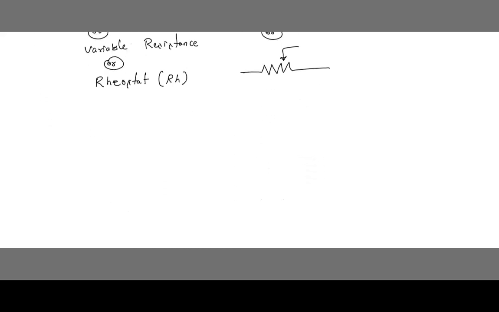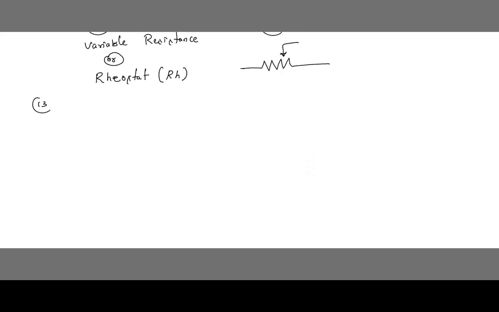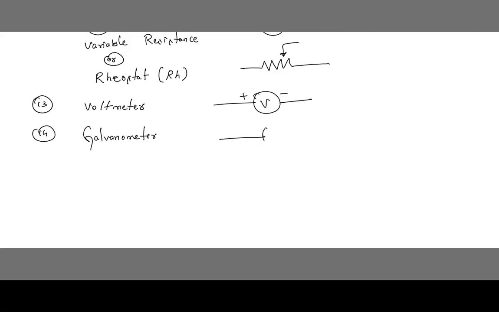And next we can see next symbol, that is voltmeter. This is the symbol of voltmeter. And next, galvanometer. So now we can see this is the symbol of galvanometer.